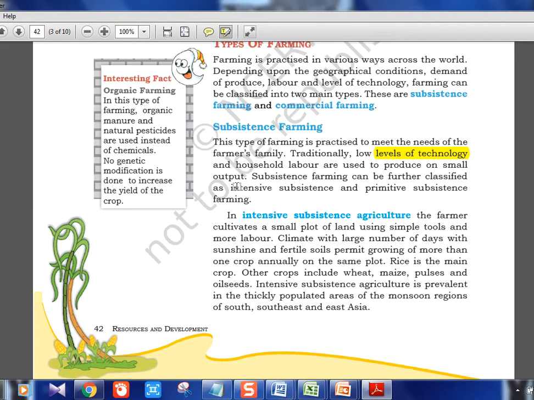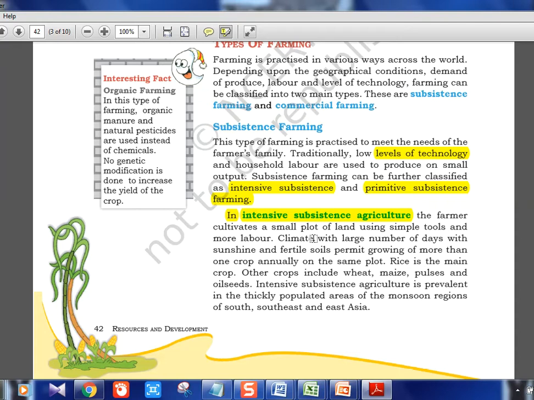Within subsistence itself, they talk about intensive and primitive subsistence, two forms. Intensive is where the farmer cultivates a small plot of land using simple tools and more labor. Like in India, it's a hereditary process. One farmer will have, suppose, 400 units of land.